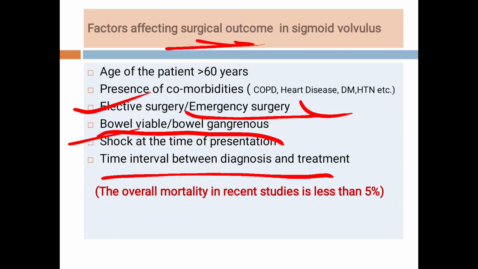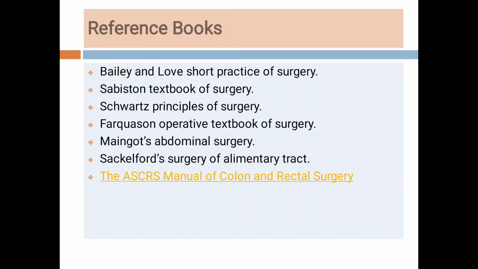The overall mortality in these patients in recent studies is less than 5%. So this is all about the sigmoid volvulus, students. In examination you get short notes. In that you have to write the definition of the volvulus, then clinical presentation of the patient, various radiological investigations for confirmation of our diagnosis.